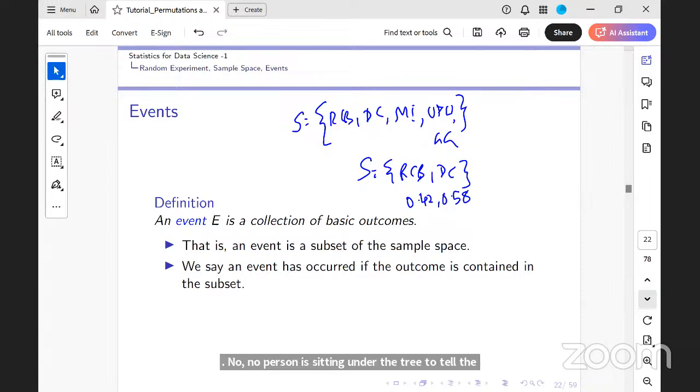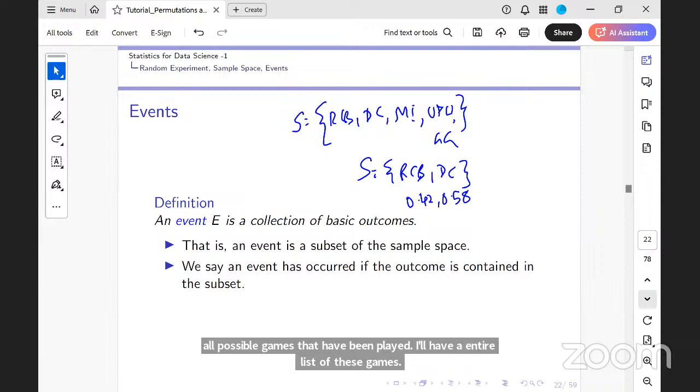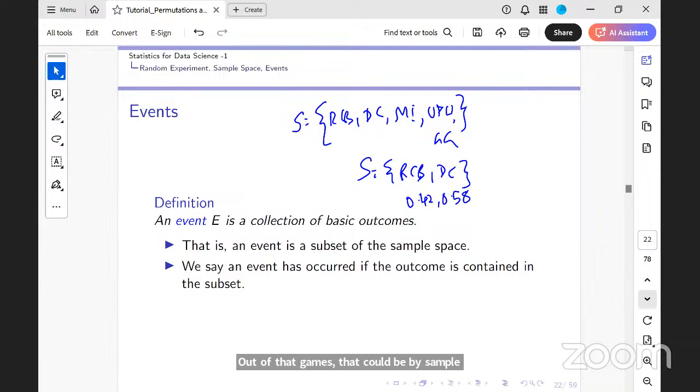So now, given any such problem, a subset of the sample space is what we call an event. What could happen is that I look at all possible games that have been played. I'll have an entire list of these games. Out of those games, that could be my sample space. So it depends on how we are defining the outcomes of the sample space.